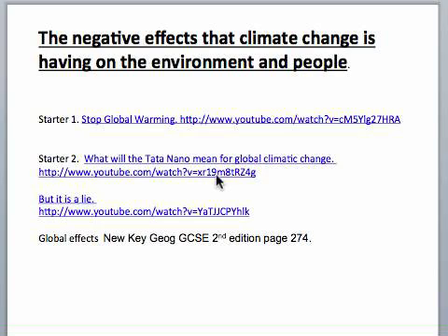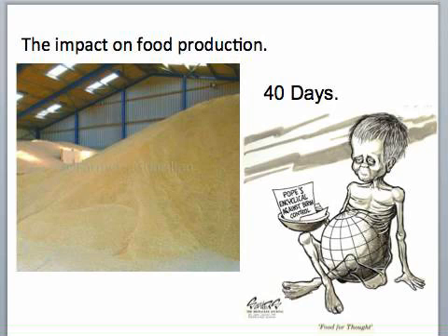There's another starter activity, which is the Tata Nano. You know about the Tata Nano. We've had a look at it before. Remember, all these people that will now be able to afford a car because the Tata Nano is so cheap will mean that there'll be increased amounts of carbon dioxide and greenhouse gases produced. There's another video there which you can have a look at. It's interesting. It's saying that actually humans do not cause global warming. Have a look at it.